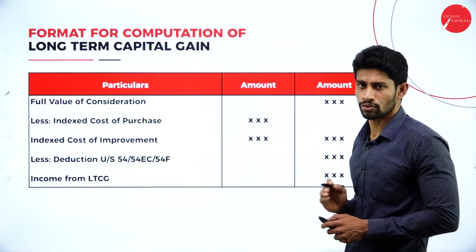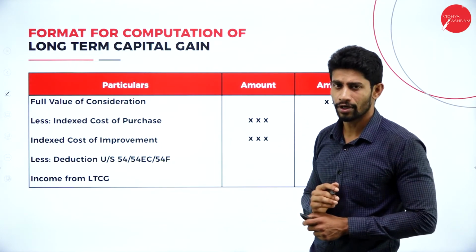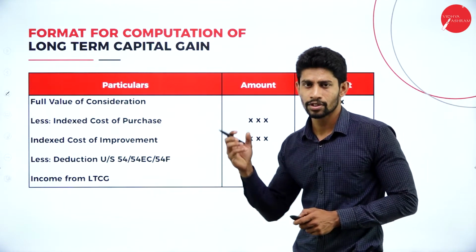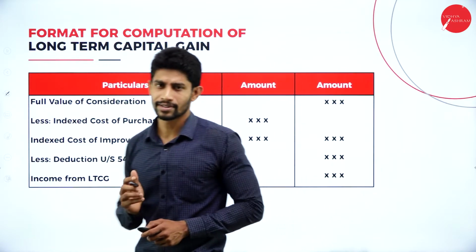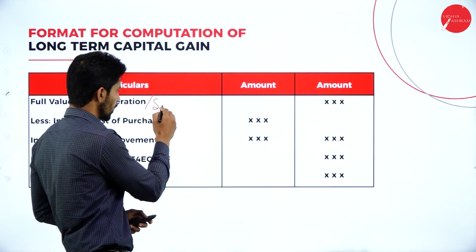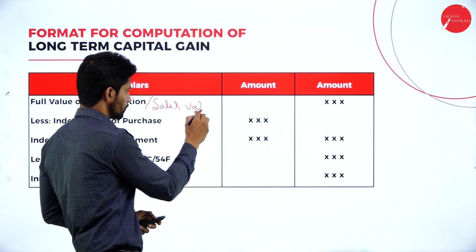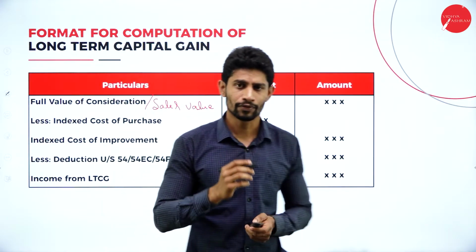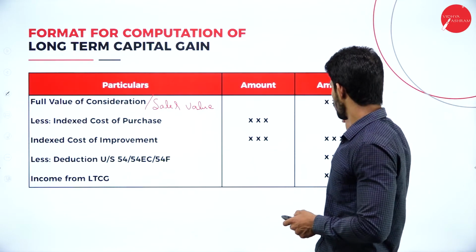Moving on to the format for long-term capital gain. Again, we put three columns: particulars, amount, amount. In the particulars column, write full value of consideration, or you can write sales value, and take the value to the outer column.